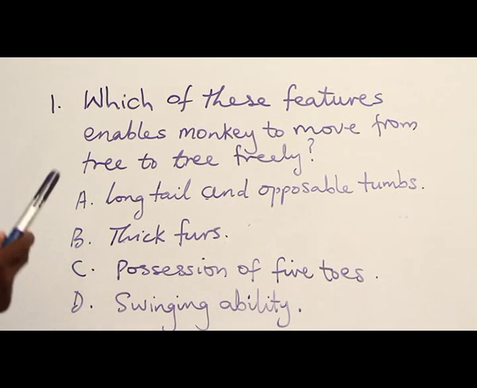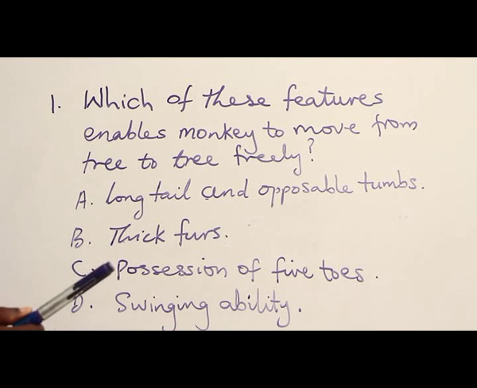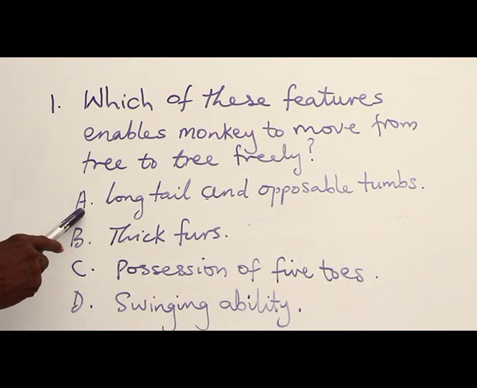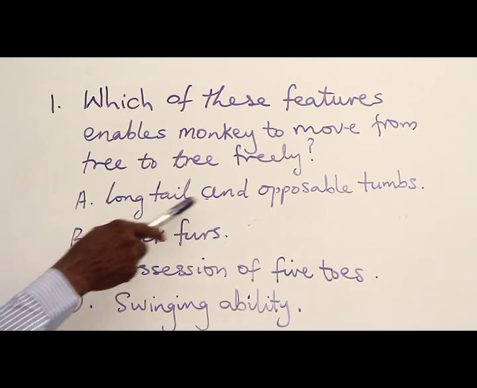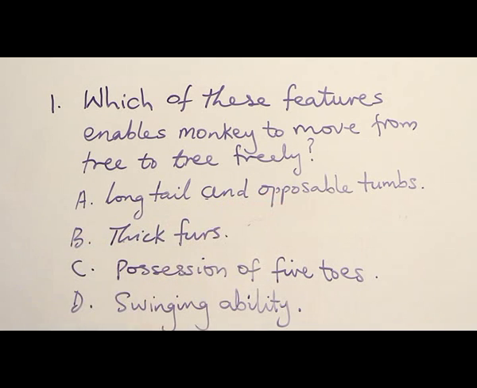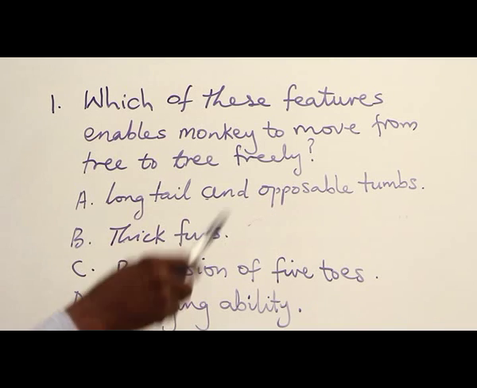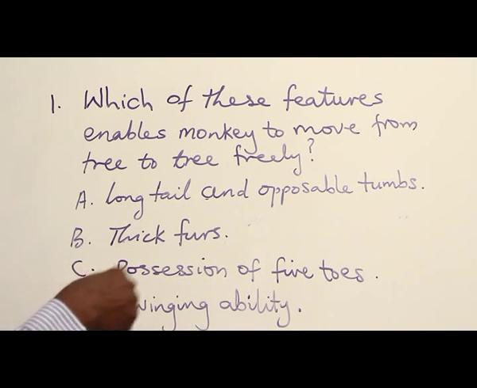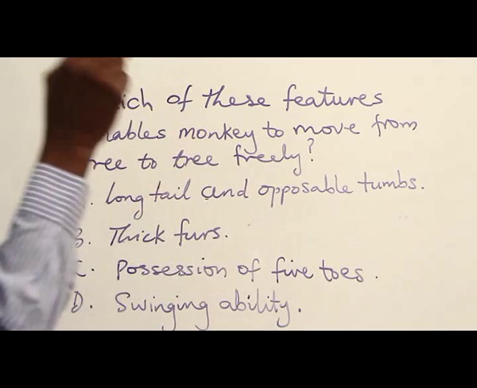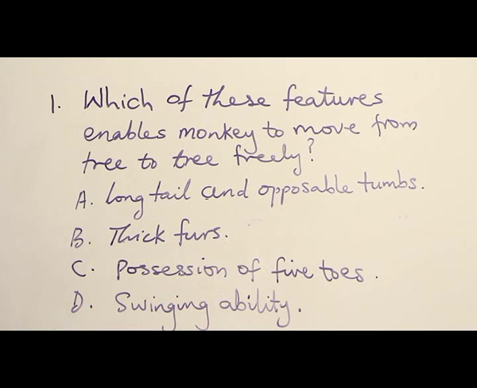And so the plausible answer to this question is A, long tail and opposable thumbs. He uses the tail to hold on to the branch and swing, and move to another tree, using the opposable thumbs and the digits to grab the branches effectively. So answer is A.